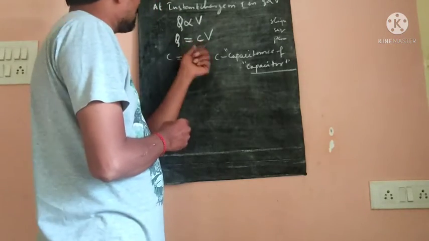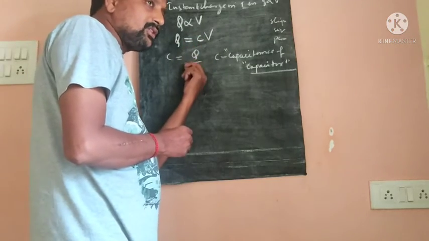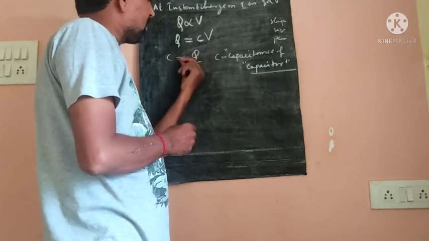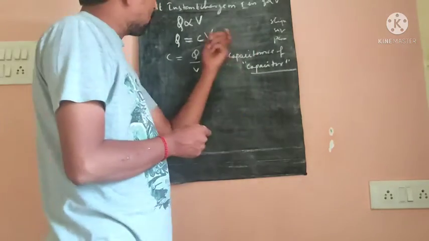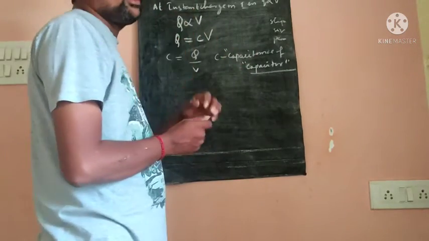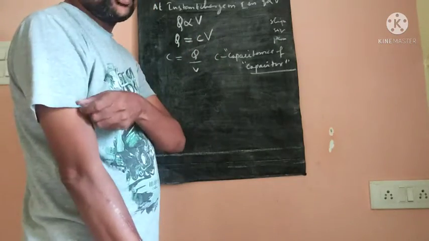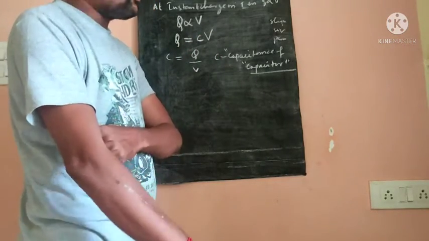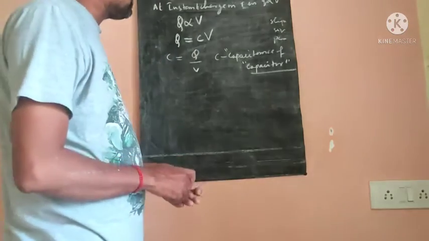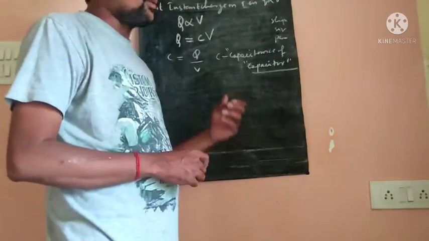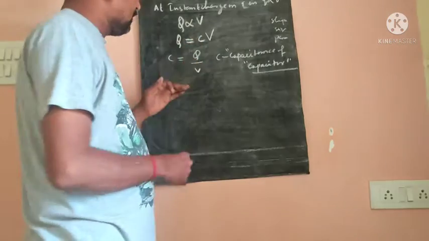C is equal to Q by V. So a capacitor is a device that stores charge, a device that stores energy. The capability of a capacitor is known as capacitance. The capacitance is denoted by C. C is equal to Q by V.